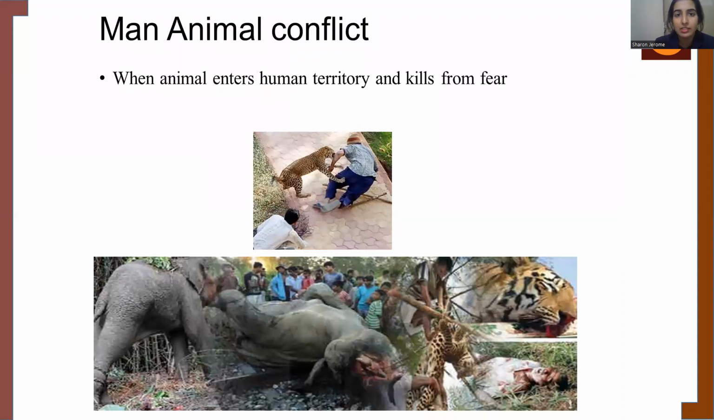When an animal gets killed in such a manner, it reduces the population of that particular species. So in this way, man-animal conflict is also a threat to biodiversity.